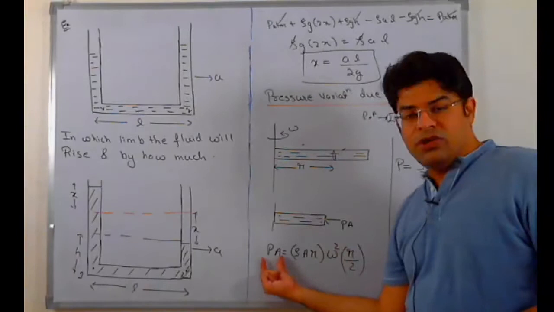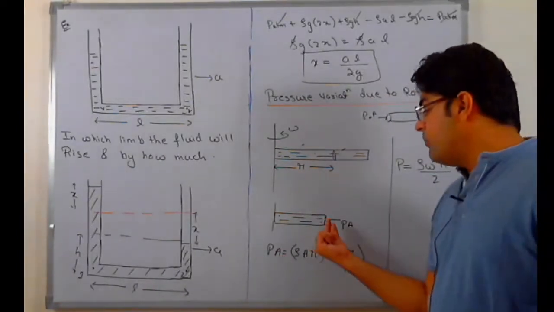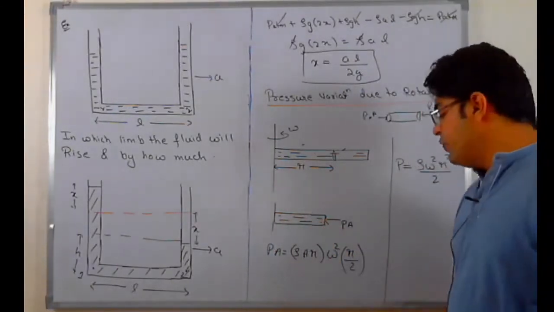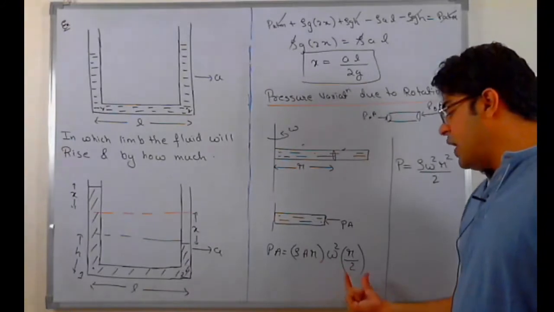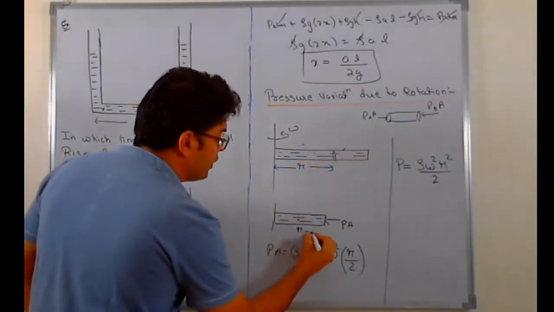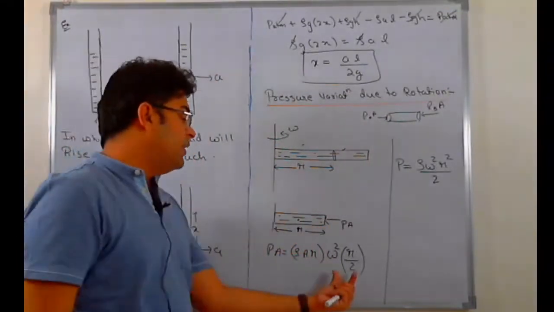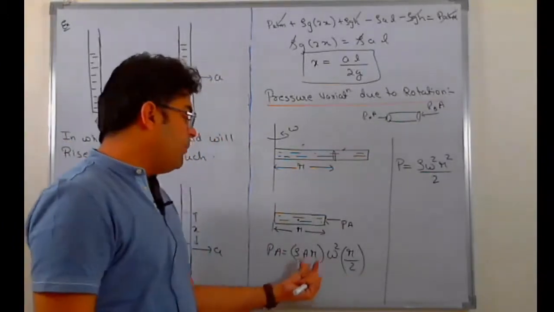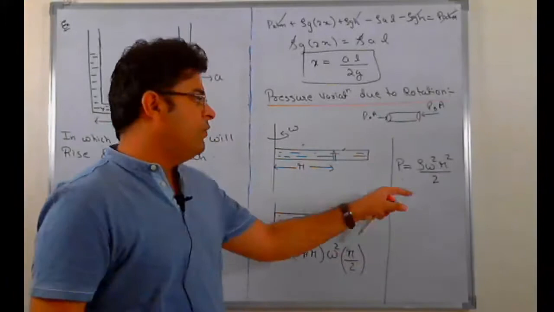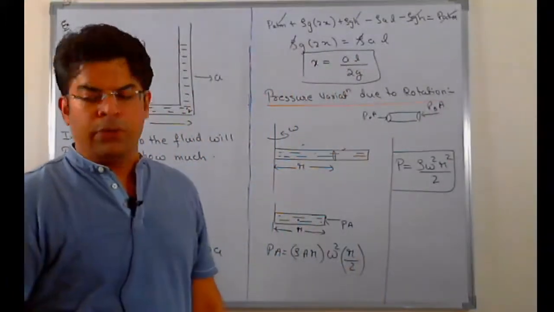The net force acting towards the center, PA, has to be equal to centripetal force, that is m omega square r. The mass of the fluid trapped in this much length will be density into volume, rho A r, times omega square r. R is the radius in which the center of mass of the system rotates. So if this section has length r, then the center of mass rotates in a circle of radius r by 2. So m omega square r by 2. You can multiply this r with that r and cancel out A and A. You get that pressure at distance r equals rho omega square r square by 2.